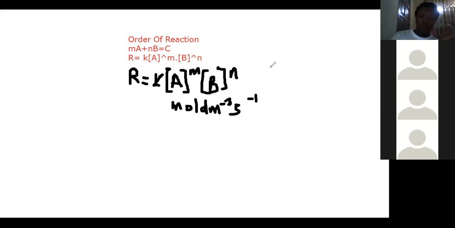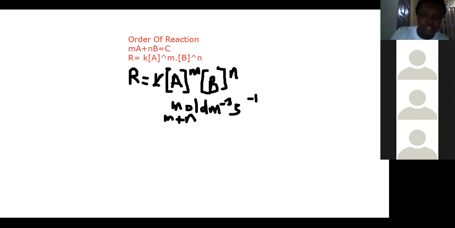If you want to know the overall order of the equation, it will be this order plus this order. When terms are multiplying, you add the powers. So the overall order will be m plus n. For instance, if m is 0 and n is 1, the overall order is 0 plus 1, which is 1.